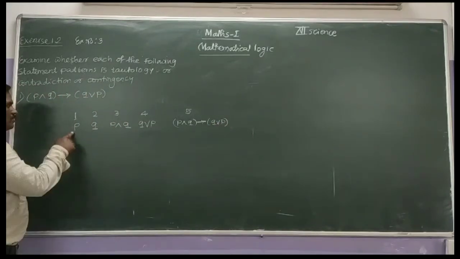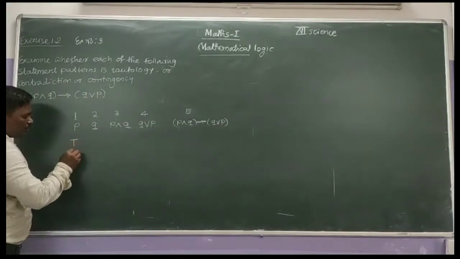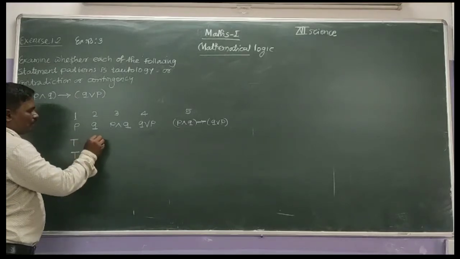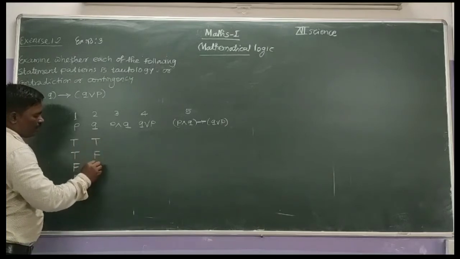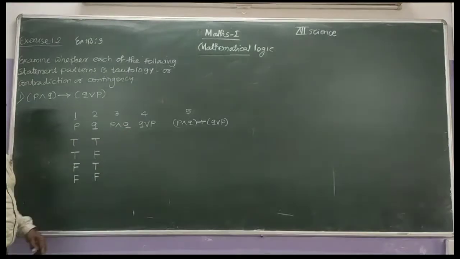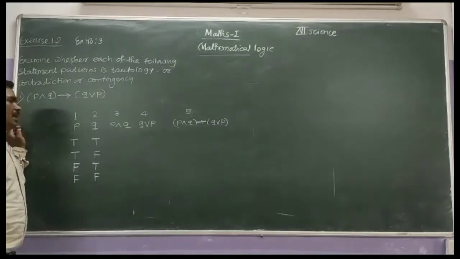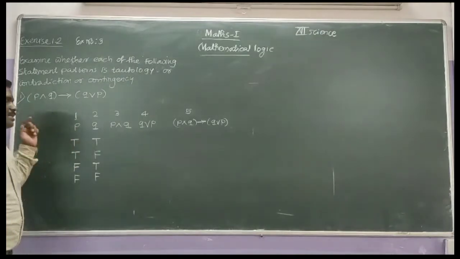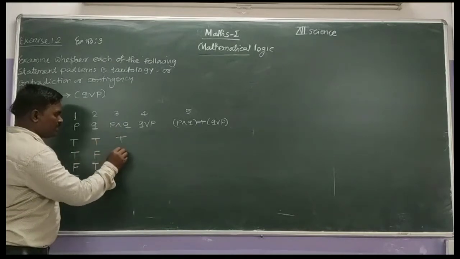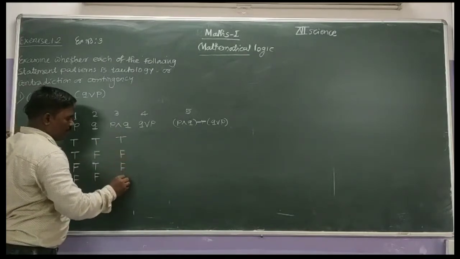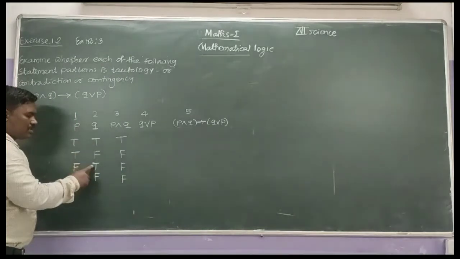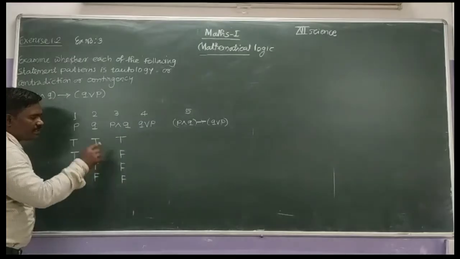The possible truth values for P are true, true, false, false. Next, Q alternately: true, false, true, false. Then P conjunction Q. By the definition of conjunction, if both simple statements are true, then it is true; in all other cases, it is false. Therefore, true conjunction true is true. True conjunction false, false conjunction true, and both false are all false.